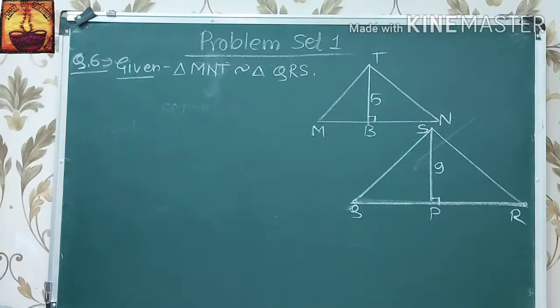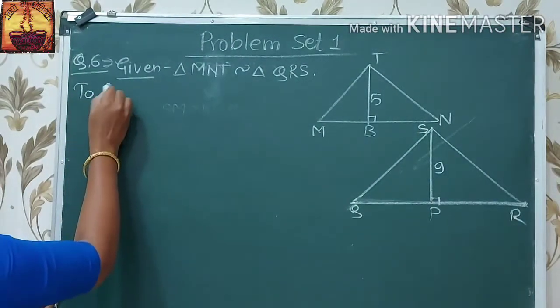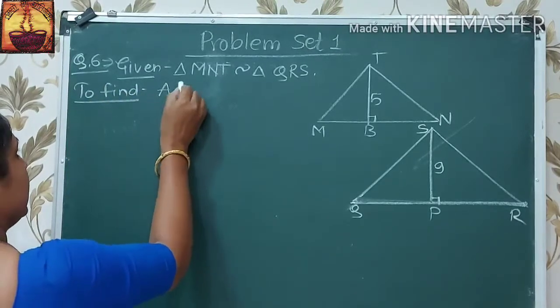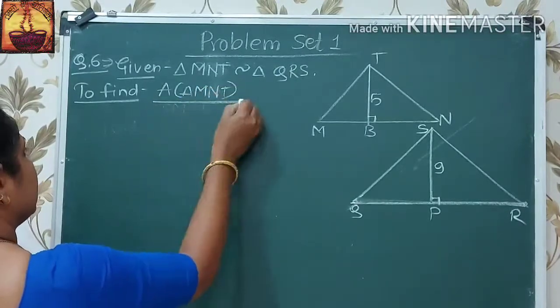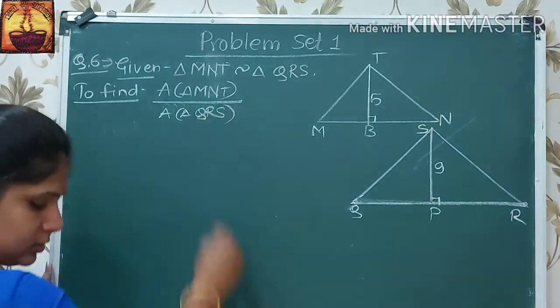Then we have to find the ratio of area of triangle MNT upon area of triangle QRS.